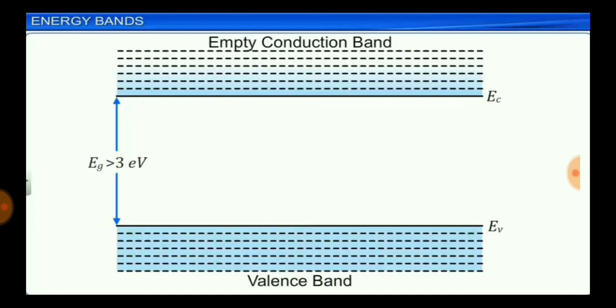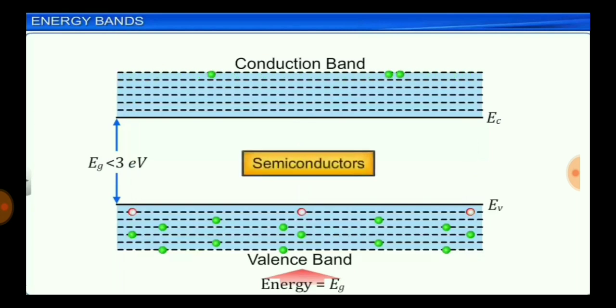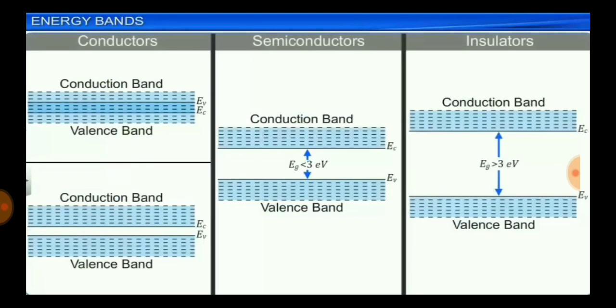In semiconductors, we have seen that a finite but small band gap of less than 3 electron volts exists. As such, by supplying sufficient energy, the valence band electrons can move into the conduction band. Therefore, semiconductors have conductivities between that of conductors and insulators. Thus, we see that on the basis of energy bands, materials can be classified as conductors, semiconductors, and insulators.